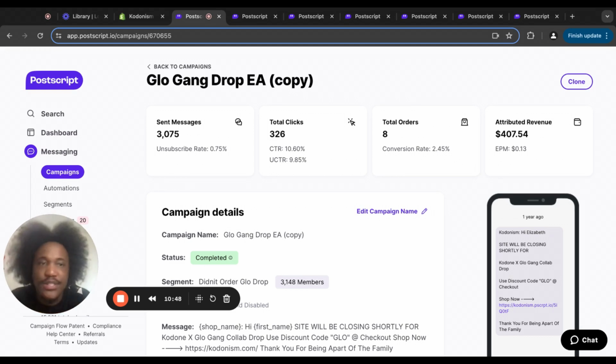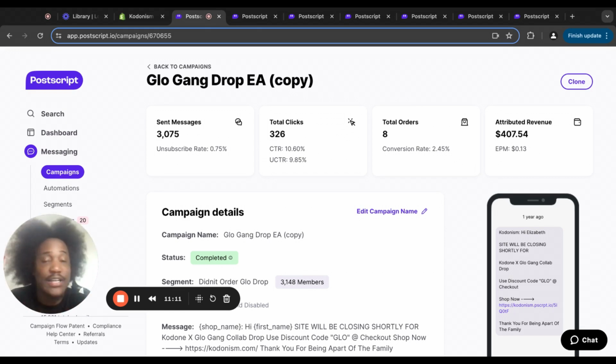And email is even cheaper. I'll even do follow-ups in email. You can do the same practice. This is nothing new. This is just something I don't see a lot of people do when I look at their back end on their Postscript. They might just send one campaign and be content with that one campaign. Sometimes people need a little persuading or a little discount. Sometimes I'll add a discount in the follow-up just because, hey, you were interested the first time around.